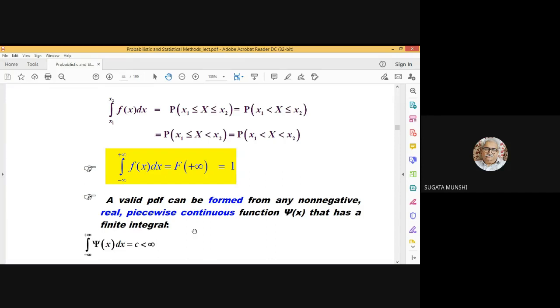Because you know that the strength of a unit impulse is 1. Strength means the area under the unit impulse. And because the area under a density function is also 1, therefore these density functions are valid candidates with which you can approximate an impulse function. All right. They serve as approximations for the impulse function under certain limiting conditions. All the probability density functions.